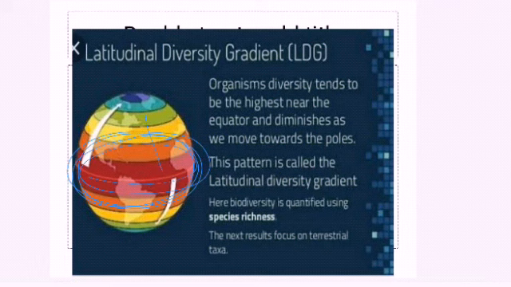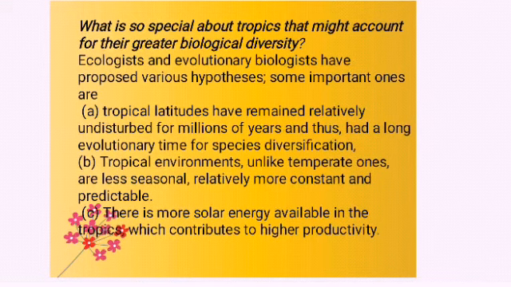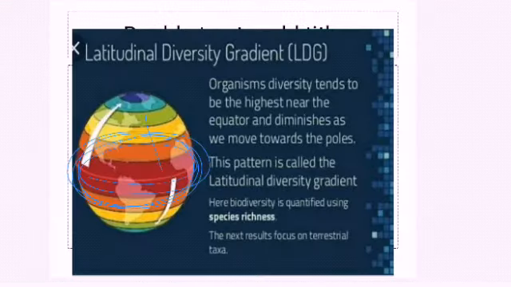Diminishing means decreasing. Now the question arises, what is so special about the tropical region? Tropical here means the region between the Tropic of Cancer and the Tropic of Capricorn, around the equator. Then comes the temperate region, and the tip ones are polar, isn't it?